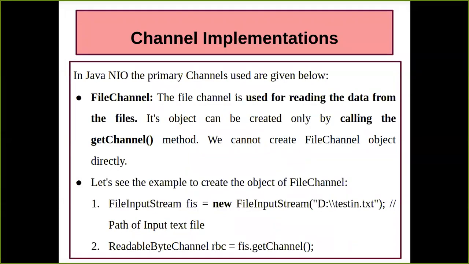Now how are you going to have a channel implementation? There are four different ways in which we can implement channels. The very first is your file channel. Here the file channel is responsible for reading data from and writing data to files. Whenever we have that reading and writing using this particular channel, it is known as a file channel.